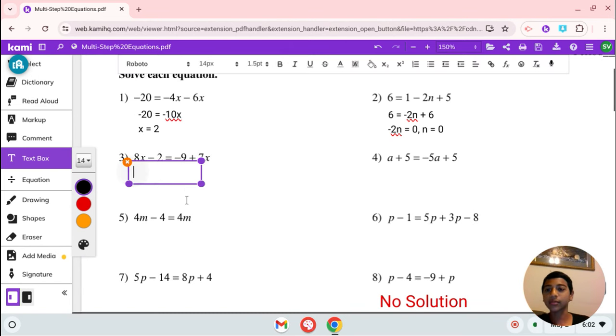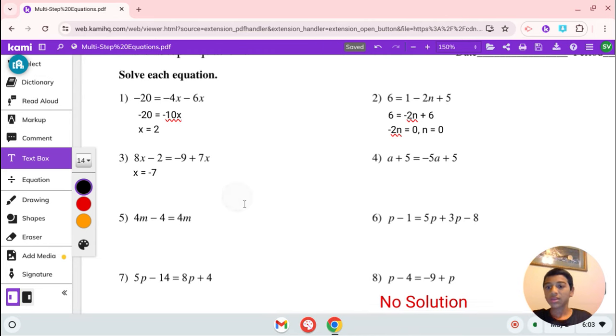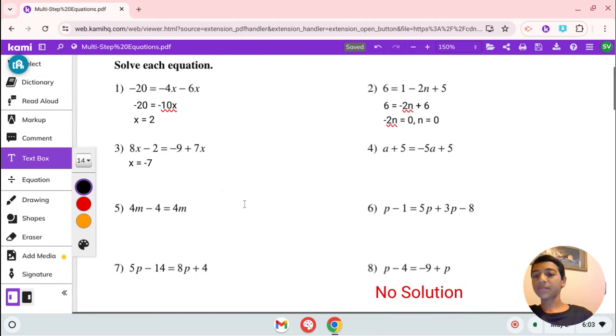Next one, 8x minus 2 equals negative 9 plus 7x. I'm going to do 2 steps at once. I'm going to subtract 7x from both sides, and I'm going to add 2 to both sides. So you get x is equal to negative 9 plus 2, which is negative 7. X is equal to negative 7.